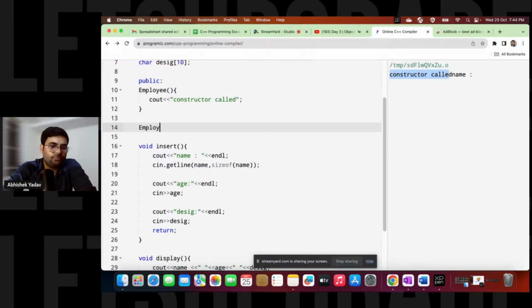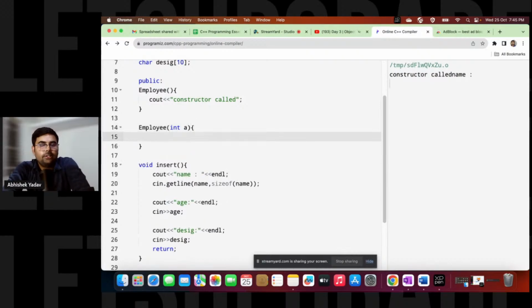So Employee, and one more observation, guys, is that it is getting called at the time of creation of the object, right? So here int a, int n, sorry, char n, right? Int a only. Let's create int a only, right? Okay, so basically you can create multiple constructors, but you have to give differentiation. All the constructors should be different.